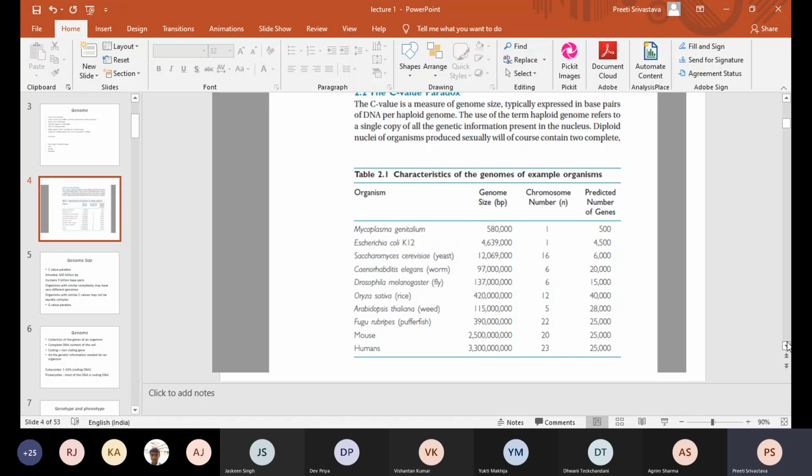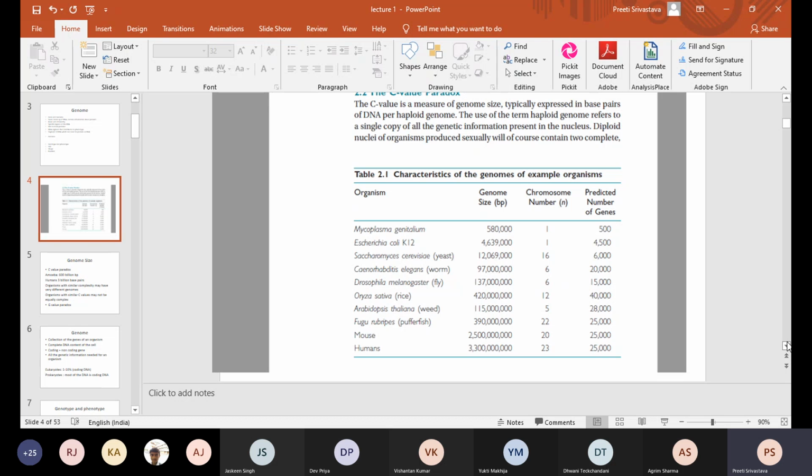Likewise, when we compare mouse and humans, they both have 25,000 genes, right? When we compare C. elegans, which is a worm, it has also 20,000 genes. Fish also has 25,000 genes. So tell me, what is so striking here? Ma'am, the genome size is much different, but the number of genes is almost the same. Exactly. So this is the C value paradox: the number of genes is almost the same, but the complexities of the organisms are different.